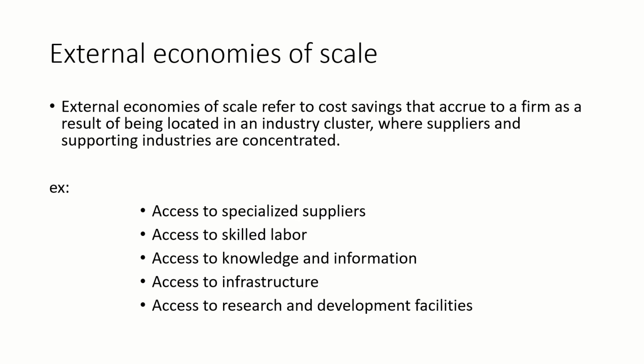External economies of scale refer to cost savings that accrue to a firm as a result of being located in an industry cluster where suppliers and supporting industries are concentrated. For example, access to specialized suppliers. Companies may have improved access to specialized suppliers in their industry, allowing them to purchase goods and services more efficiently and at lower costs. Access to skilled labor.